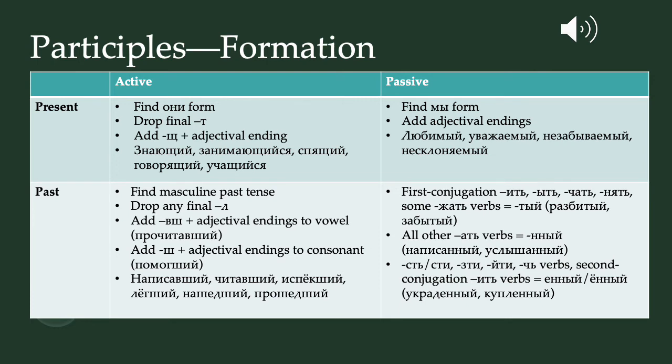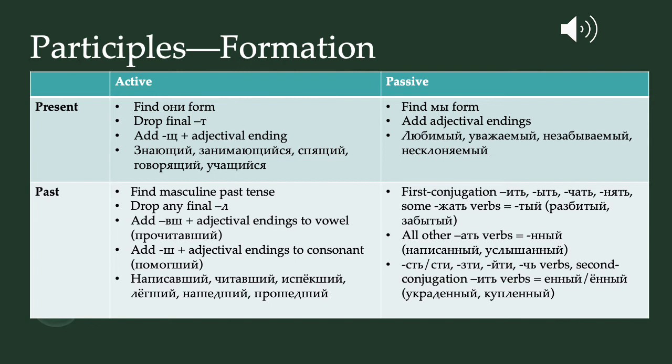And then finally, we have past passive participles, which are definitely the most complicated. There are 3 types, remember. The first type is first conjugation verbs with it, chat, niat, and some żat verbs. Those are just going to add adjectival endings to the te at the end of the infinitive. So rozbity, zabity.